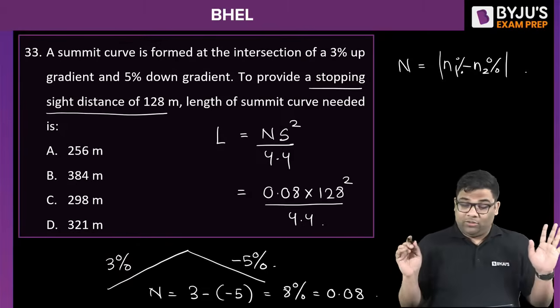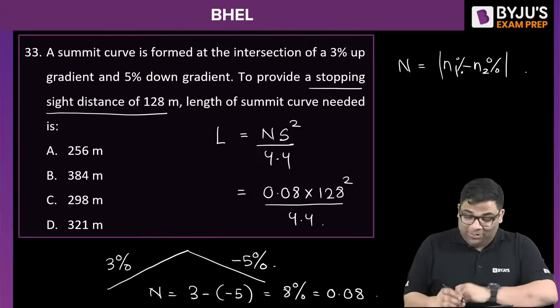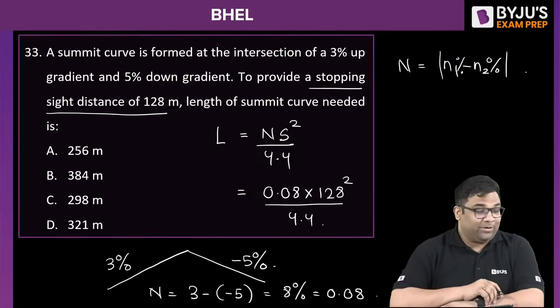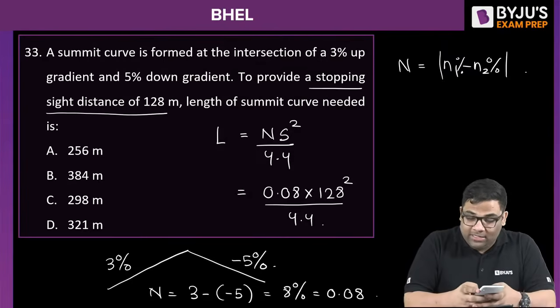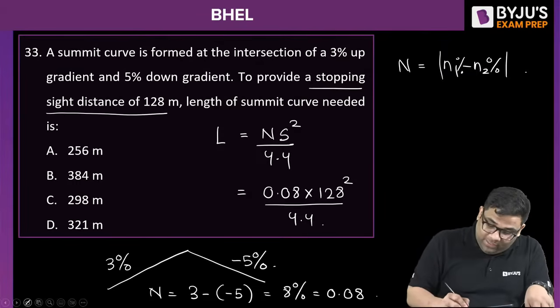Now calculator is not there here, okay? So calculator is not there, so you have to solve it in the examination. Now you can use the calculator for just knowing the things, okay? I'll also use the calculator for knowing the things, but in the examination calculator is not there, so you should be doing your calculations fast. So I'm getting almost 298.